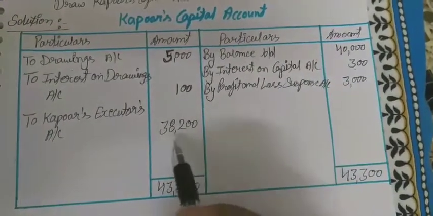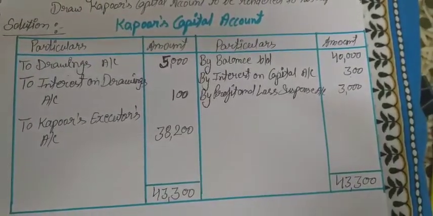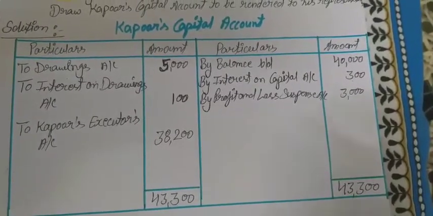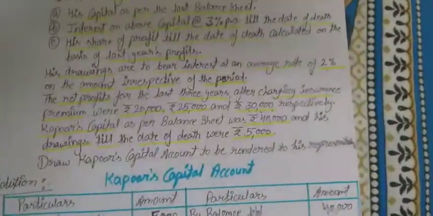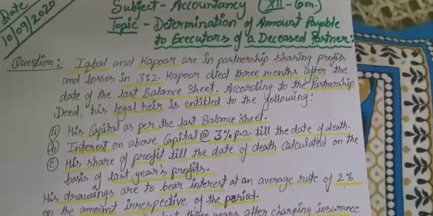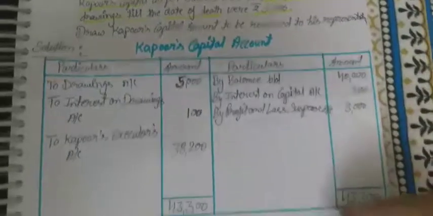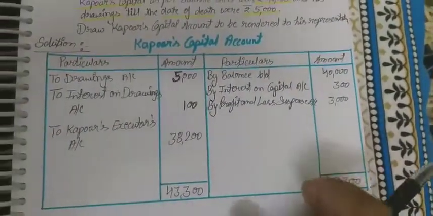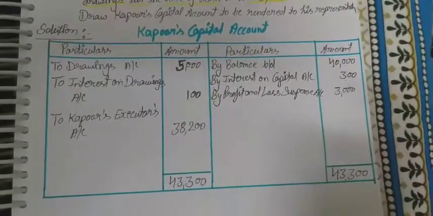Okay, after that we need to prepare the executor accounts, deceased partner's executor's account also. So students, this question we solved related to the determination of amount payable to the executor of a deceased partner. So we had a question and we also solved the problem, and the working note also you need to do at the bottom of the format or with the format.